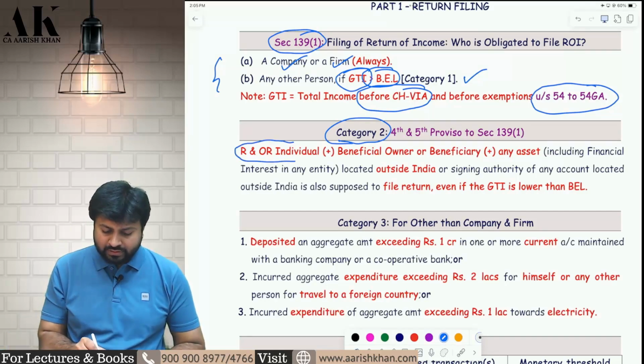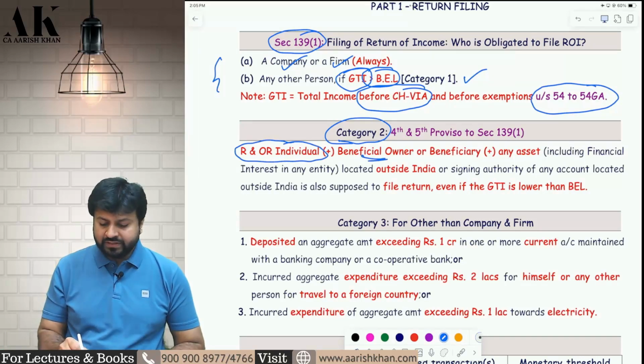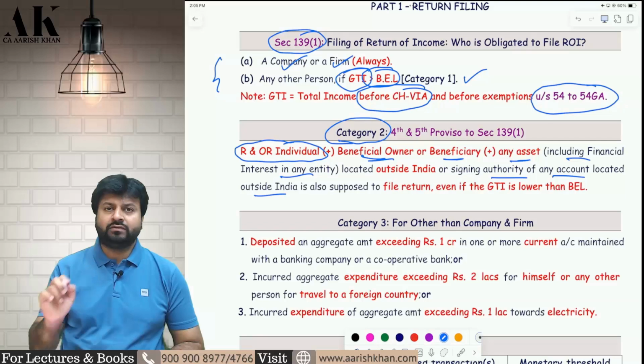It is only applicable to resident and ordinarily resident persons who are beneficial owner or beneficiary of any asset outside India, or have a financial interest in any entity outside India, or are signing authority of any bank account outside India. They are liable to file the income tax return.